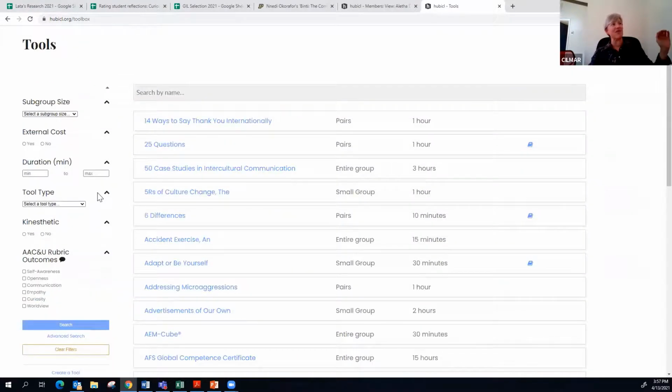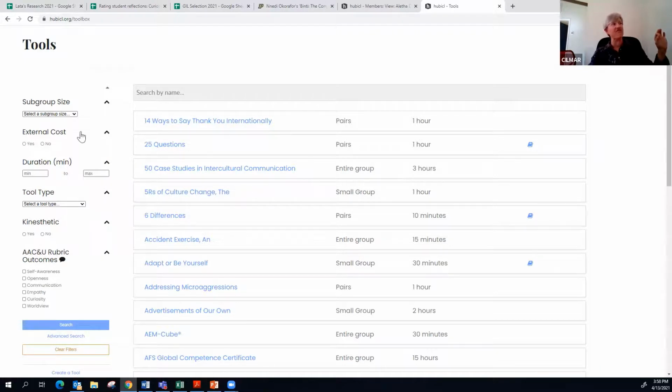For example, the ones that I think might be most useful in many instances would be the duration and the tool type. You could look for experiential tools here, assessments, media, debriefing and reflection tools, or whole courses and training programs. And then here, if you just want to focus on your outcome, you can put in some of those and run a search.